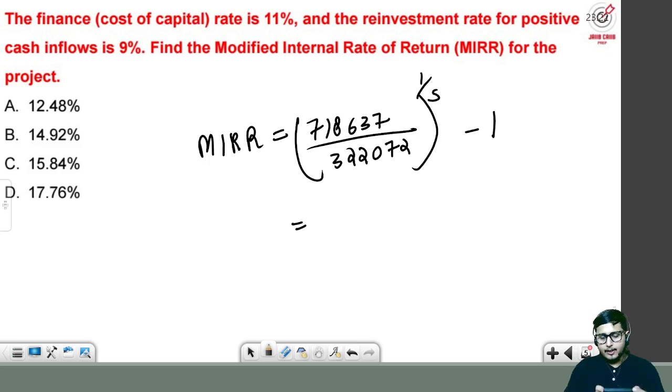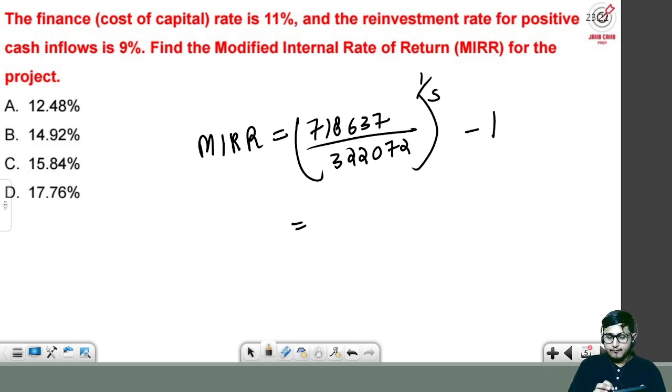Now let's calculate this. Okay, 7,18,637 divided by 3,22,072 is equals to. Now since power is 1 by 5, we already have covered how to calculate fraction power. So we will press the root button 12 times, 1 2 3 4 5 6 7 8 9 10 11 12, minus 1, then multiply by power 1 divided by 5 plus 1, then into is equals to 12 times, into is equals to 1, 2, 3, up to 12.